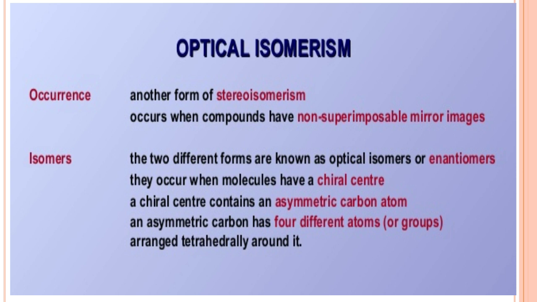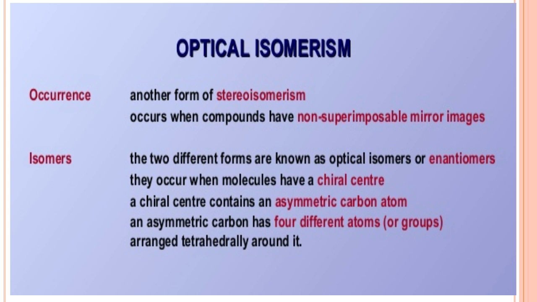Optical isomerism arises due to the presence of a chiral carbon in the molecule. The two different forms are known as optical isomers, called enantiomers. They occur when the molecule has a chiral center, which contains an asymmetric carbon atom.